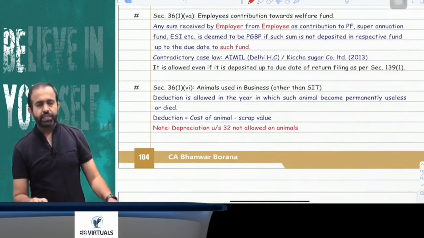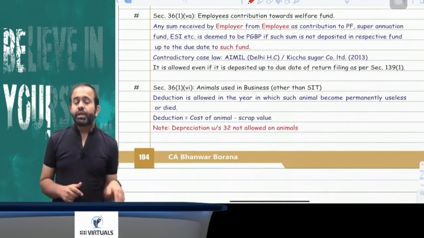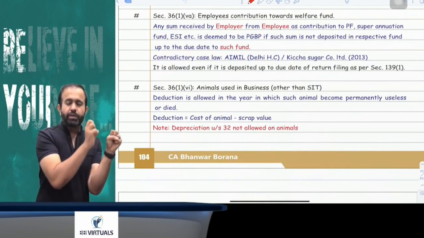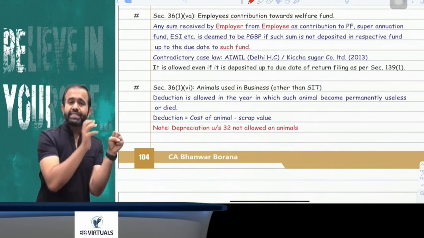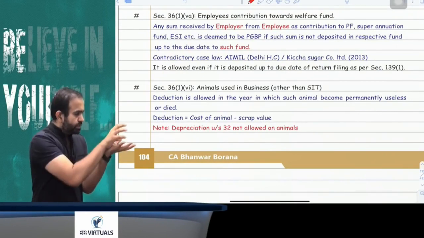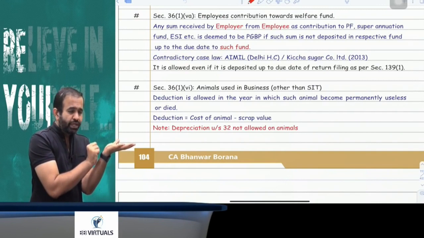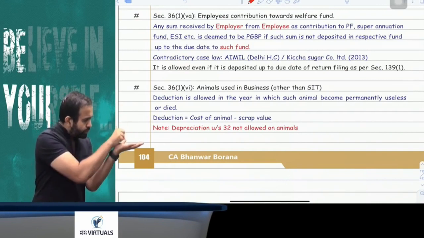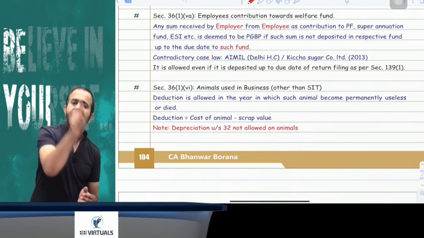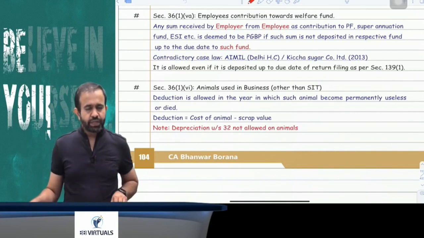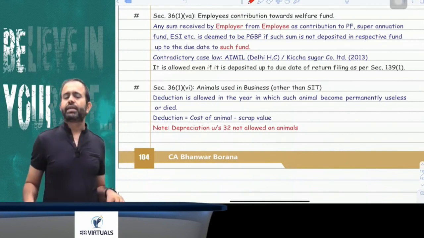Now the next part is related to this. All people, just pay attention. Many times you know that the employer deducts some amount from the employee's salary for the purpose of PF or ESI and all. So whatever amount is held by the employer, it is collected from the employee. Whatever employee contribution is collected by the employer, that amount the employer has to pay to the respective fund up to the due date of that fund. Otherwise that will be treated as the income of the employer.